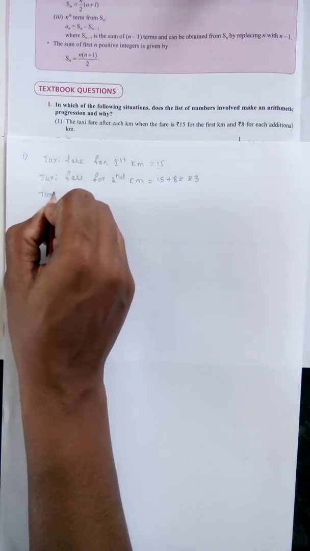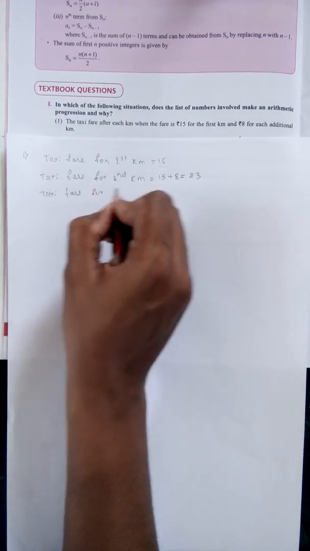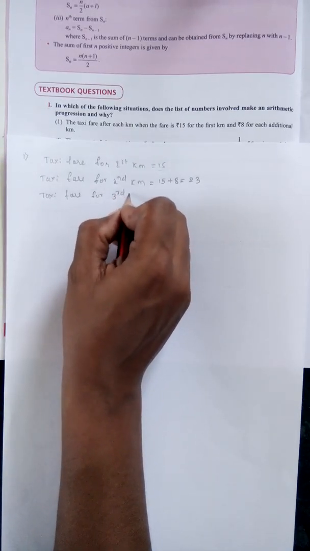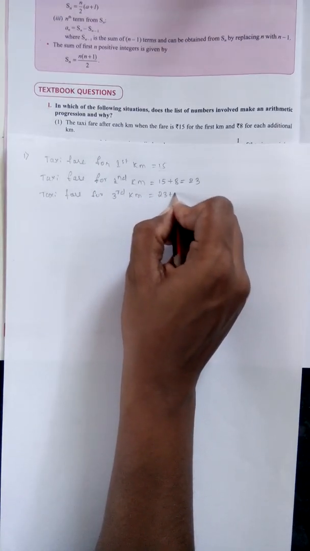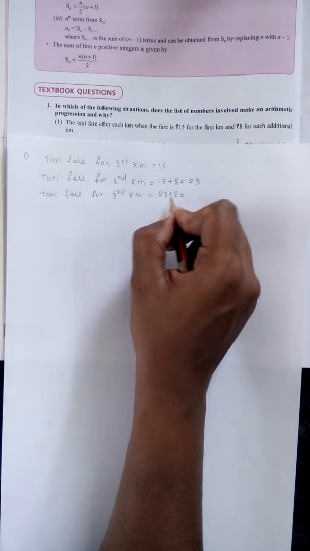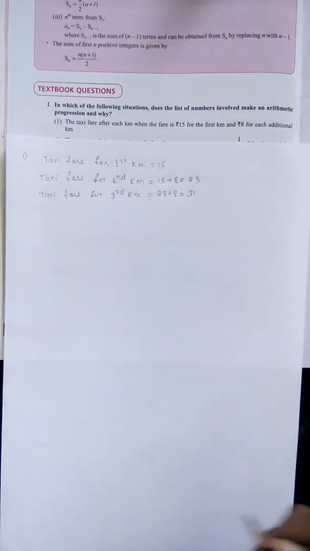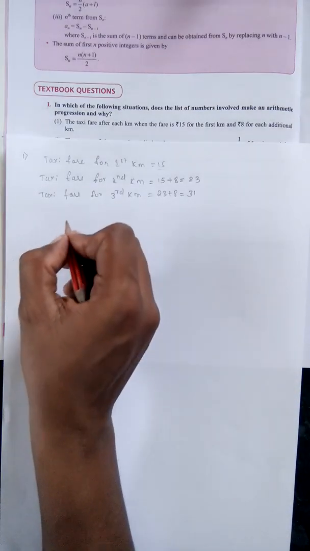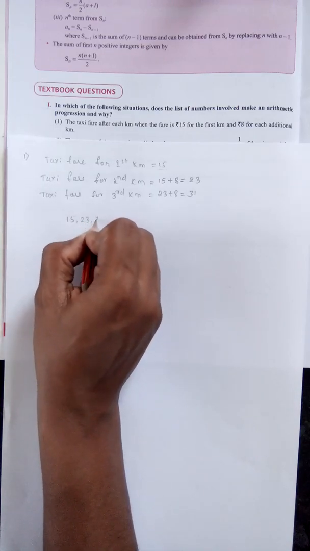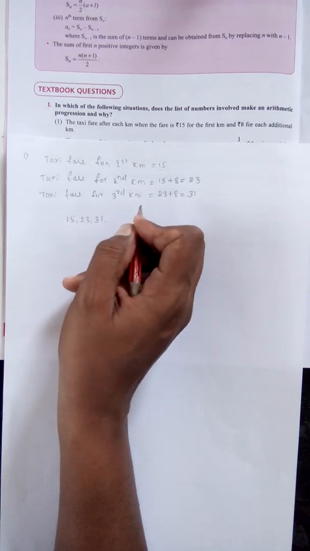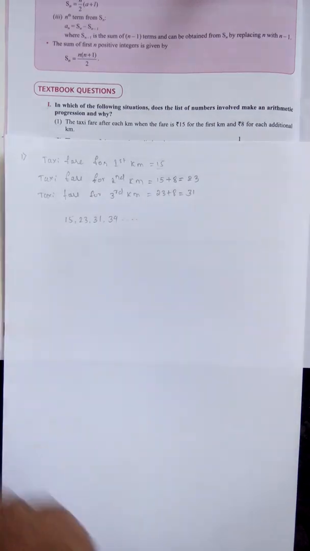Similarly, taxi fare for the third kilometer: to 23 we add 8, and we get 31, and so on. So here we are getting the numbers 15, 23, 31, and for the fourth kilometer 39, and so on.